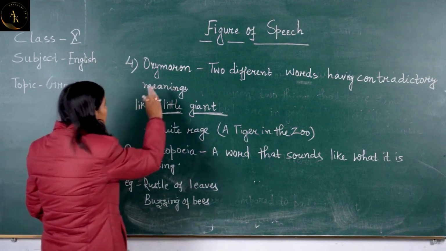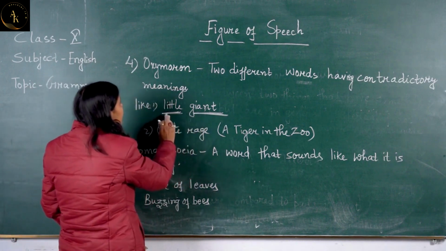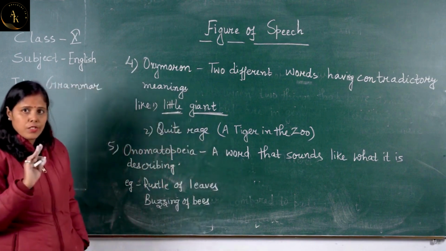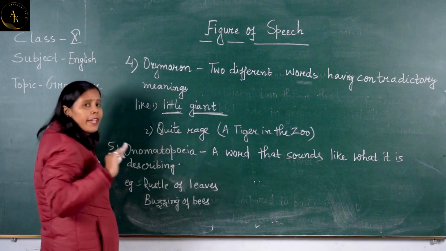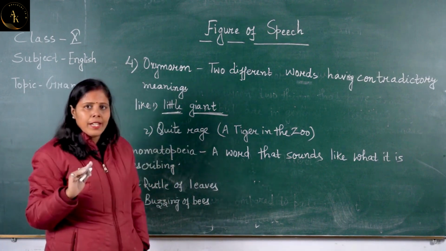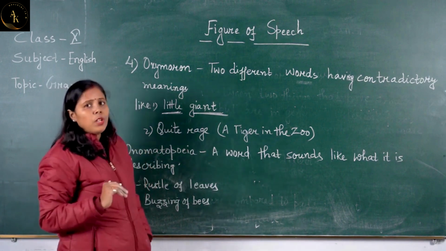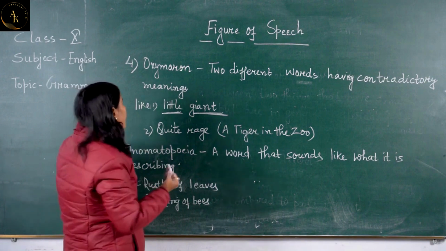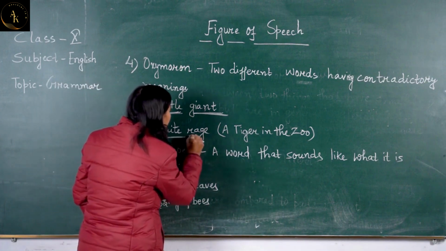So here oxymoron is used. Little giant. We can clearly see the figure of speech that is used here is oxymoron. Let us take one example from your textbook, A Tiger in the Zoo. आपने पढ़ा है A Tiger in the Zoo. उसमें फिर मैं उससे ही एक एग्जाम्पल आपको बताऊंगी जो oxymoron का एग्जाम्पल है, and that is quiet raise.